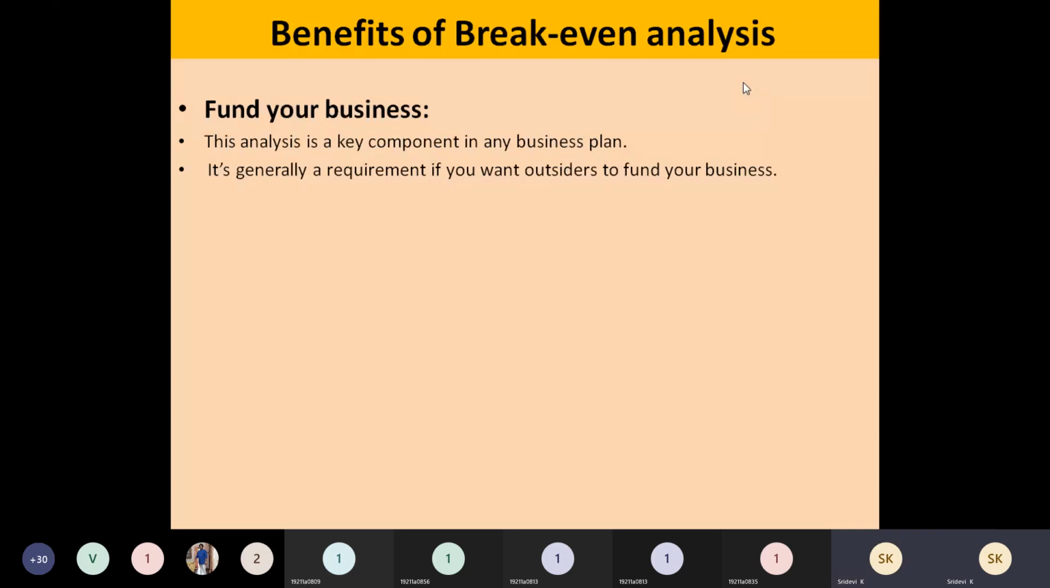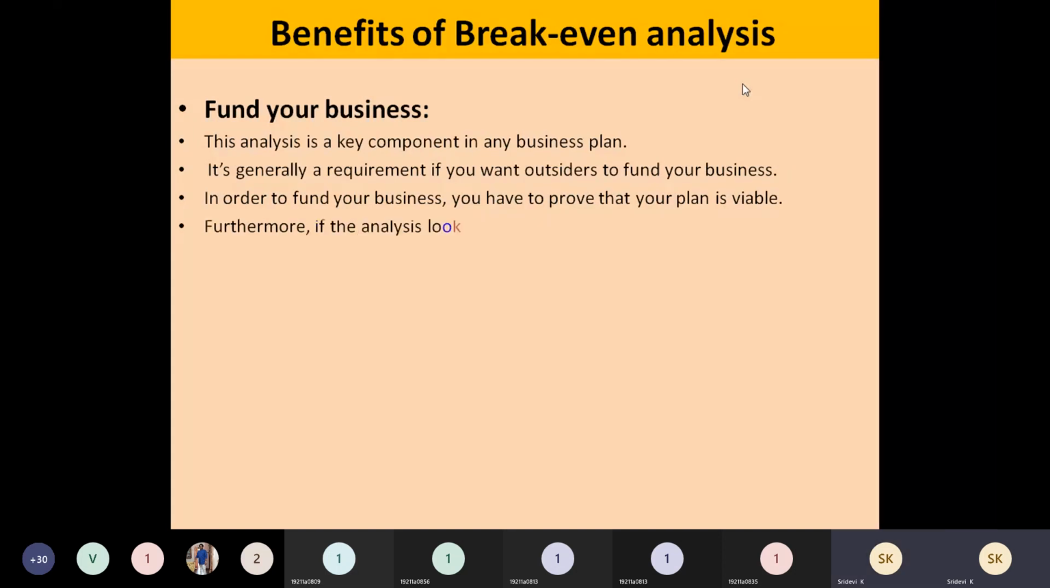Outsiders may be a banker or any financial institution or whatever may be the source. So you can identify how much you have to borrow from the outside. That can be exactly done if you apply this break-even analysis and identify the break-even point. So that will be possible here, and your business plan will be successful.